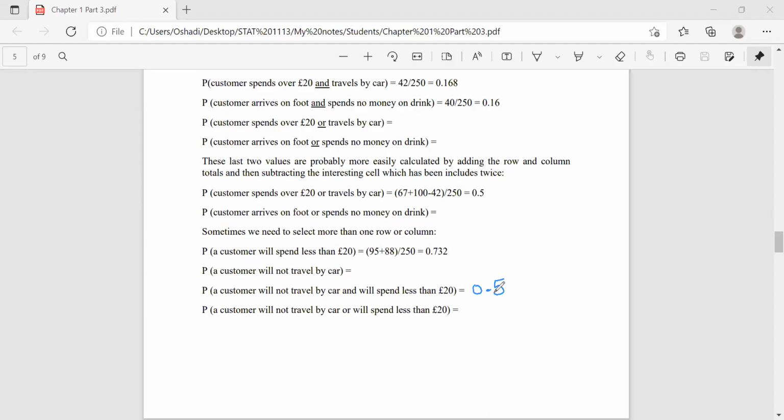A customer will not travel by car or will spend less than 20 euros. The answer should be 0.832.